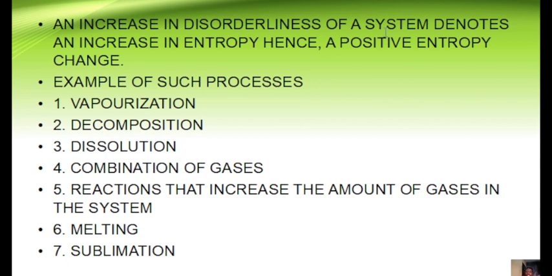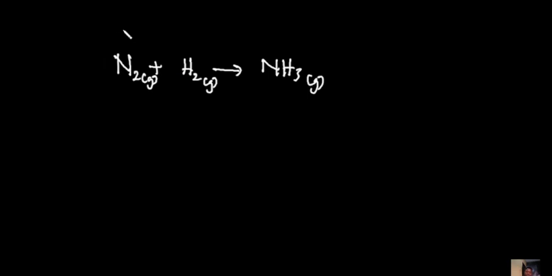So if you have a particular reaction, for instance, let's consider the Haber process, where you have nitrogen combining with hydrogen, and then this is going to give ammonia. All these things are gases, so you have gas here, gas here, gas here. So if you notice on this side, balancing it though, this is going to be a total of 1 plus 3 moles, which is 4 moles of gases, while here you have 2 moles of gases. So if you are asked, on which of these sides will you have a higher entropy, the side with a higher entropy is the side with more moles of gases. So any process that will lead to the formation of more gases is indicating a positive entropy change.